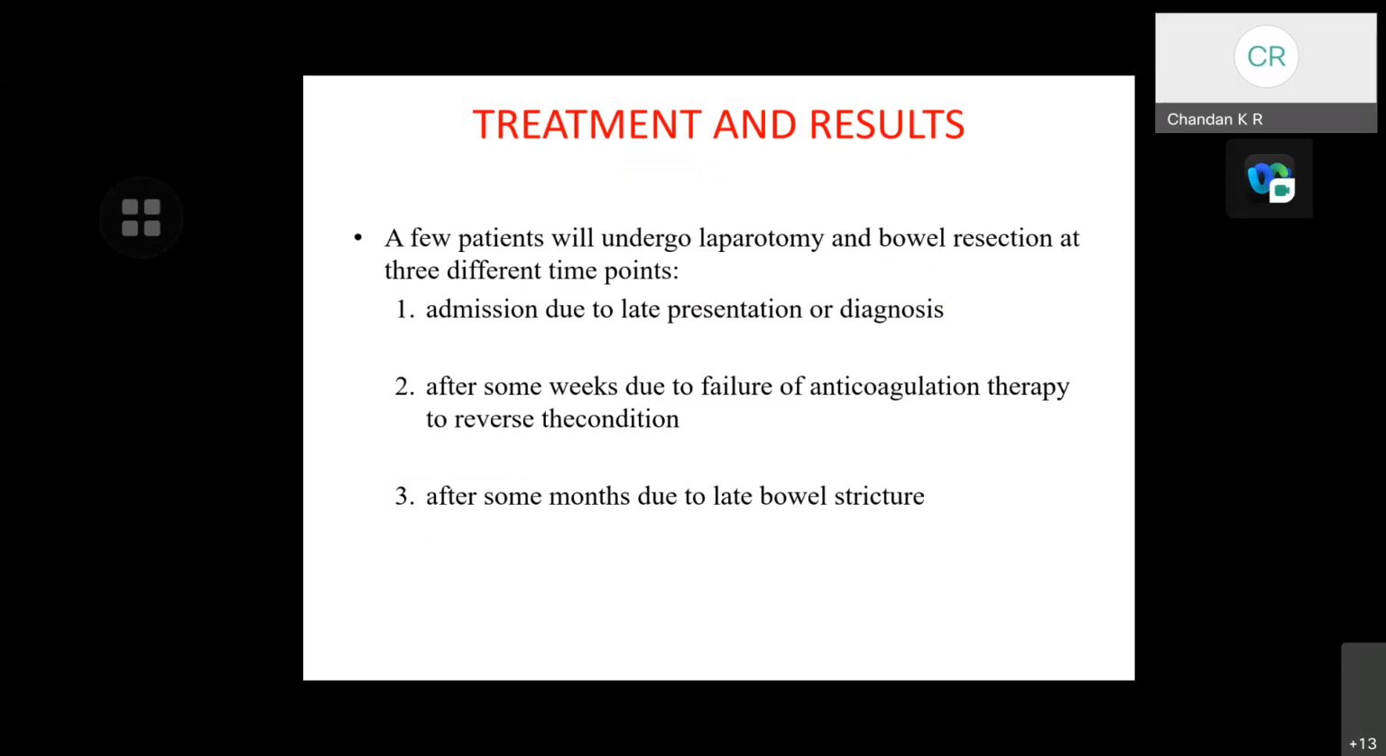A few patients will undergo laparotomy and bowel resection at 3 different time points. First is at admission, due to late presentation or diagnosis. Second, after some weeks due to the failure of anticoagulation therapy to reverse the condition. In another group of patients, after some months due to late bowel stricture.